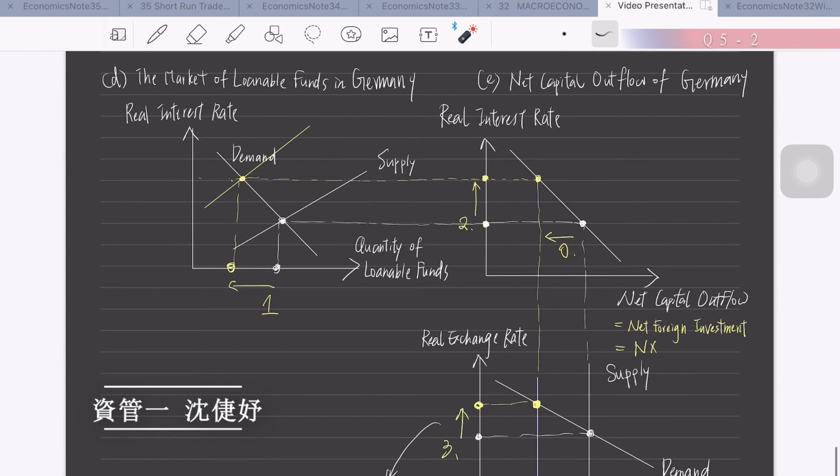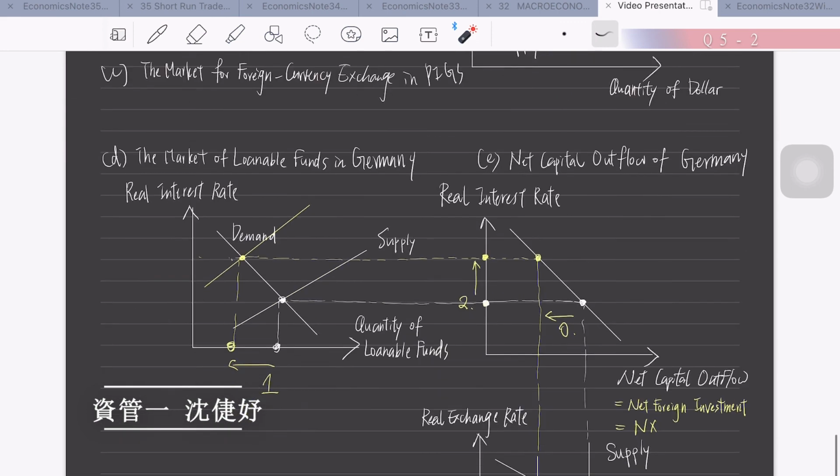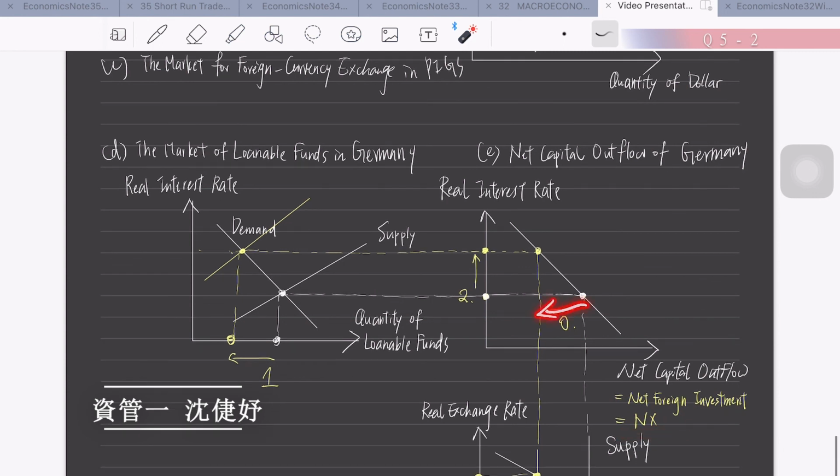The other side of the European sovereign debt crisis is the core countries like Germany. Here we could see the net capital outflow will sharply decrease. That is because the original capital invested in the PIGS countries would flow back to their own country. So the net foreign investment or net exports would sharply decrease.